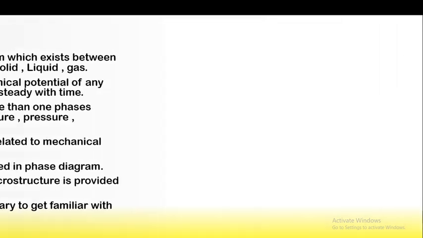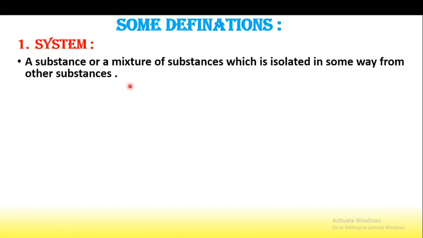So which are these terminologies? We have to see some terminologies or definitions while studying the phase rule. The first one is the system. So what is a system? A system is a substance or a mixture of substances which is isolated, that is, separated in some way from other substances.